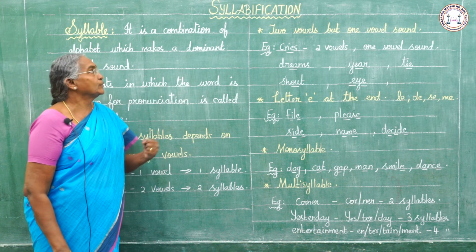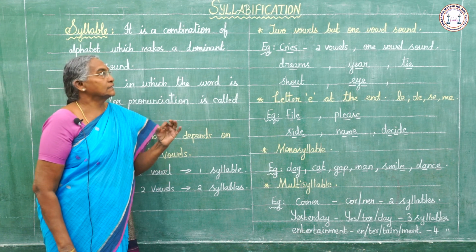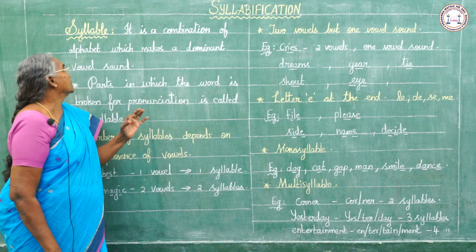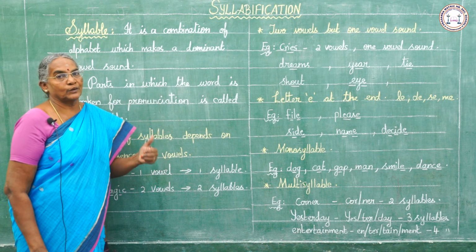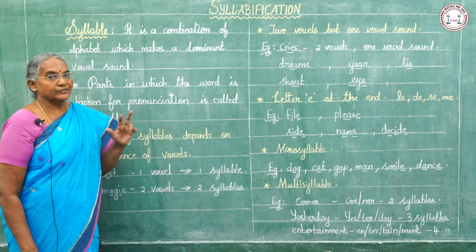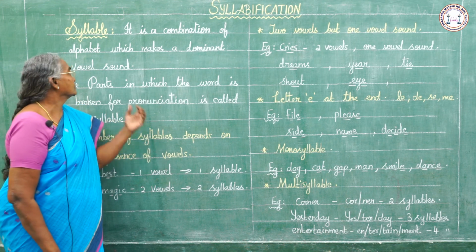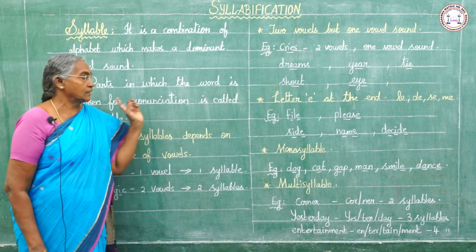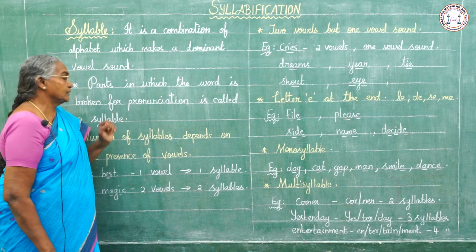Today we shall study syllabification. What is a syllable? A syllable is a combination of alphabet which makes a dominant vowel sound. The parts in which a word is broken for pronunciation are called syllables.